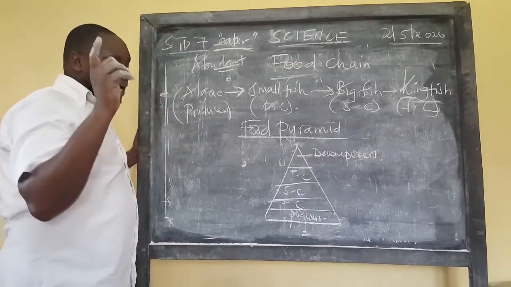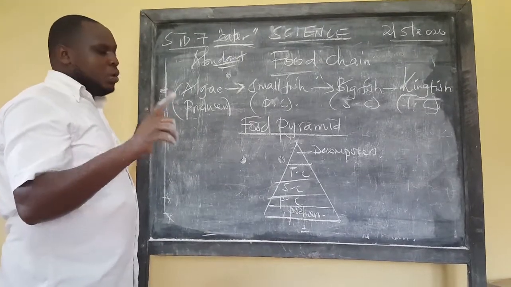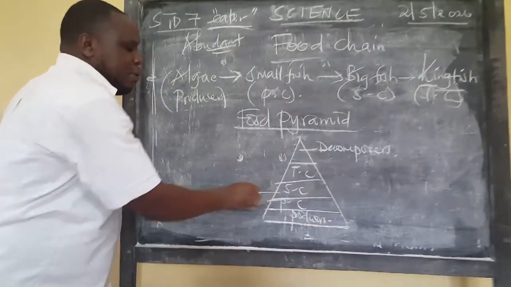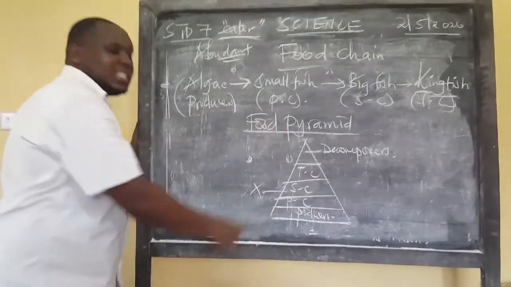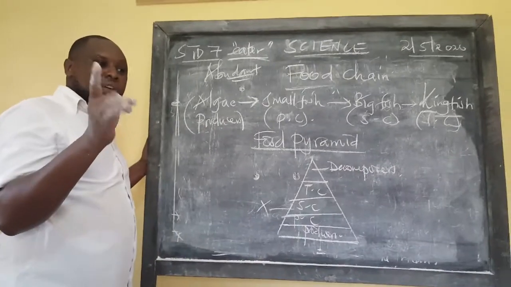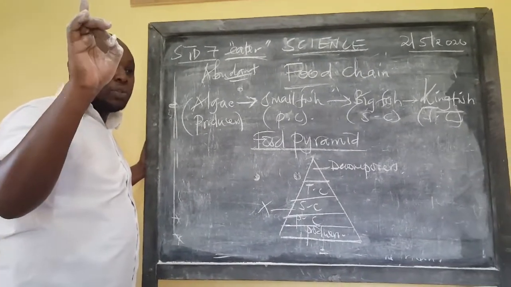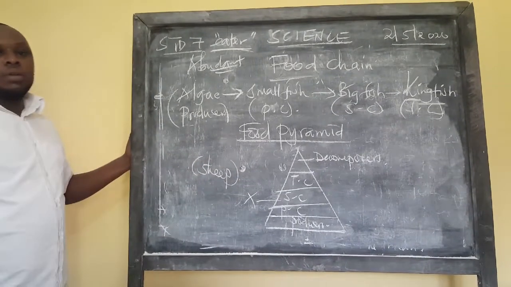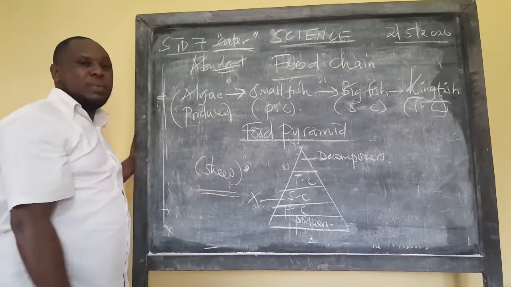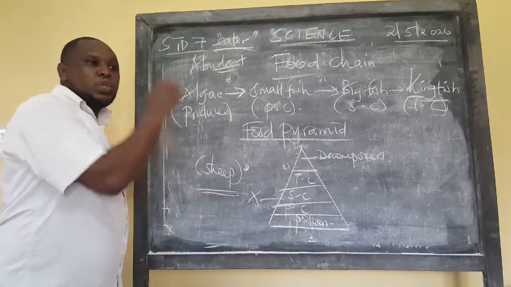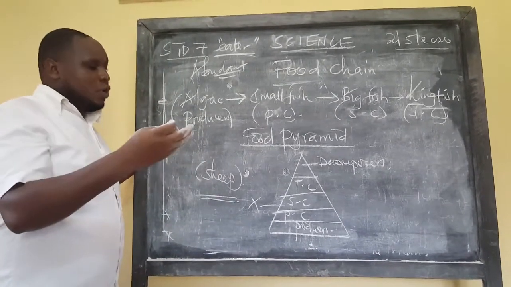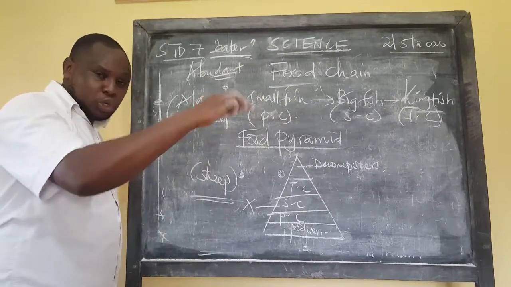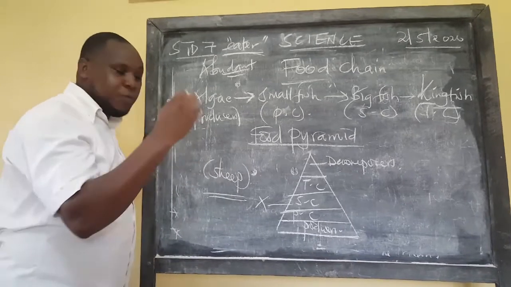Then sometimes they also ask you, what type of animal can be found at point labeled X? Say point labeled X is secondary consumer. What do we see about secondary consumers, learner? We see they are carnivorous animals. So I don't expect any human being to pick for me sheep. You'll have missed that question just from the beginning. You don't write sheep. You now look in that category, you look for a carnivorous animal in that group of 4 answers you are given. Now you look for a carnivorous animal.